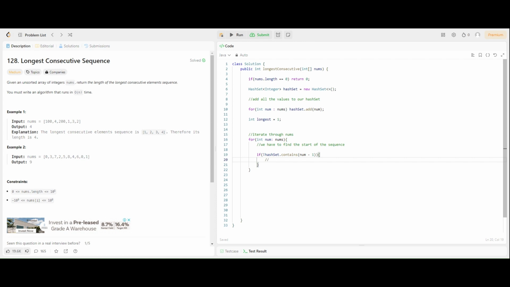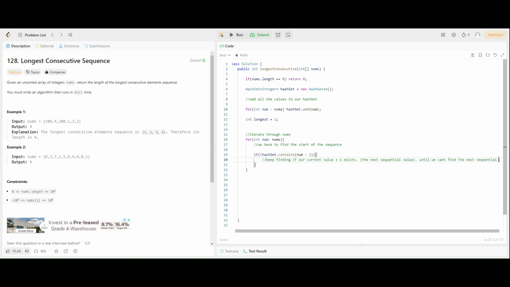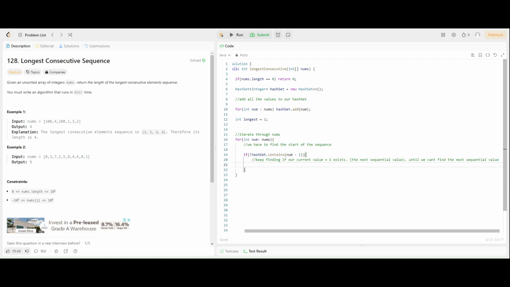Now that we've got the start, we have to keep finding if our current value plus 1 exists, or in other words, the next sequential value, right? And we have to keep on doing that until we can't find the next sequential value. So we can use a loop for that.